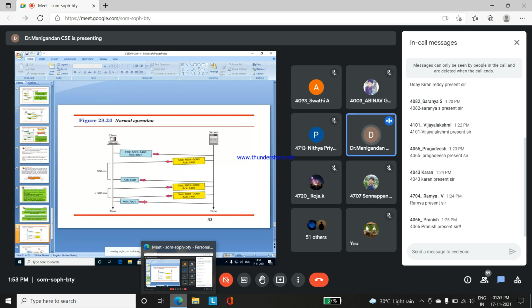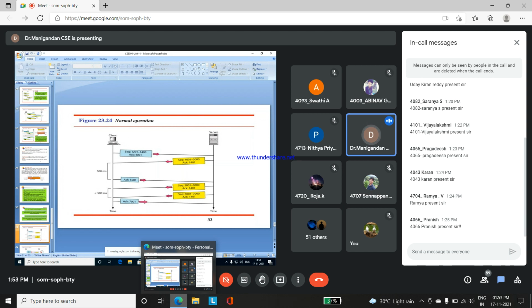There is a time duration of 500 milliseconds between the client side and server side for transmitting the data. If it takes more than 500 milliseconds, there will be a reconnection between the client side and server side. The maximum time limit for data transmission between the client side and server side is 500 milliseconds.